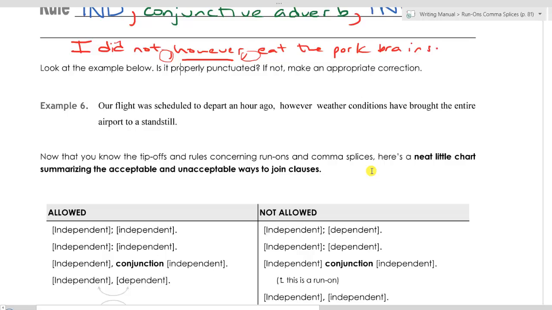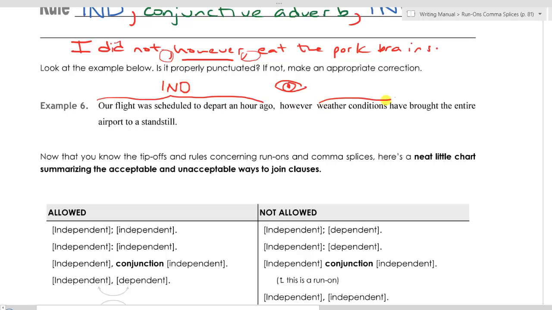Example 6, go ahead and do it on your own, then come back and join us. In example 6, we have, "Our flight was scheduled to depart an hour ago. However, weather conditions have brought the entire airport to a standstill." So again, we should spot that we have a conjunctive adverb here. We should check to see if we have an independent clause before, and indeed we do.